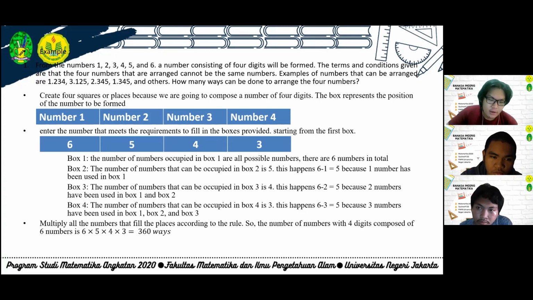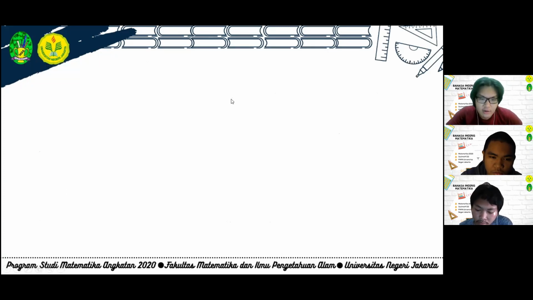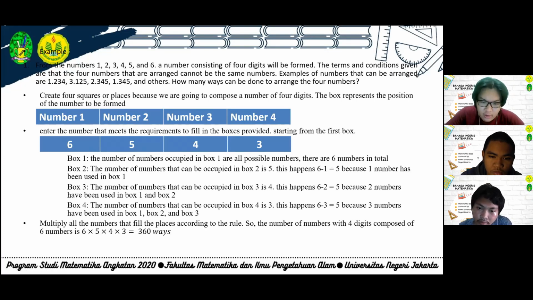Then multiply all the numbers that fill the places according to the rule. So the number of numbers with 4 digits composed of 6 numbers is 6 times 5 times 4 times 3 equals 360 ways.